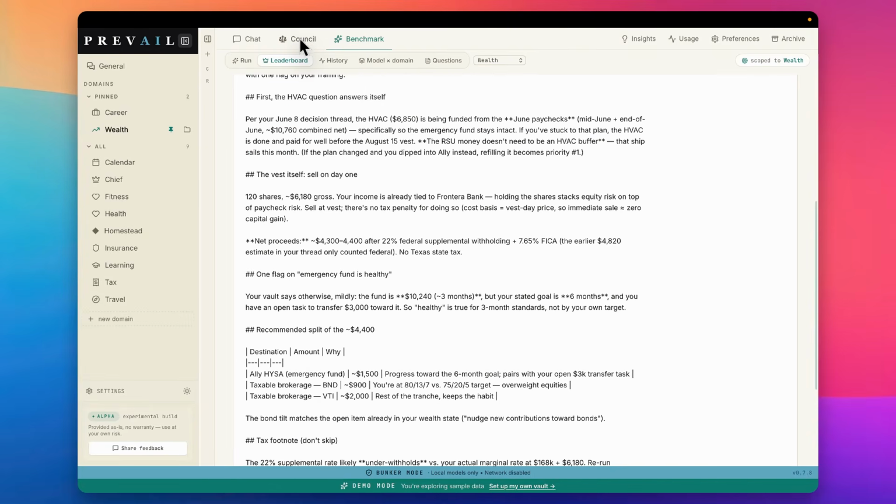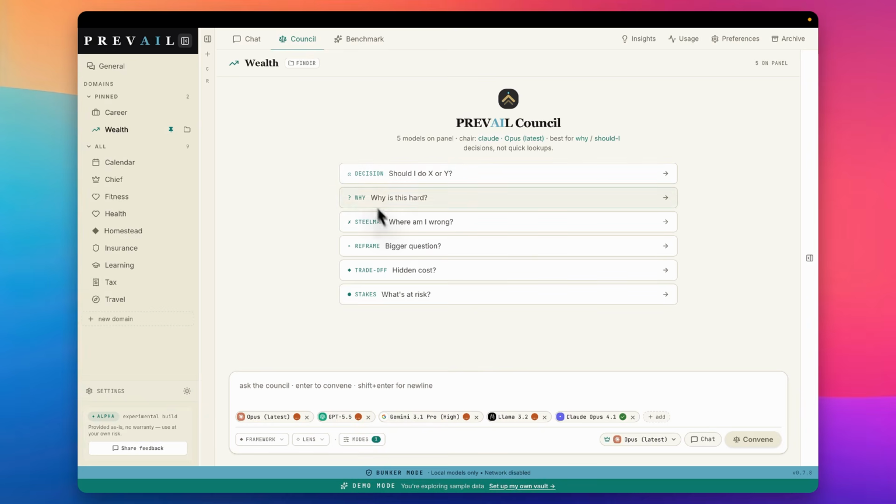And one thing we can even do before we wrap up the video, because all of that's available in here, you can go over to Council. This is one of my favorite ways of using these models. If you're not familiar, Council is for those tough, gnarly decisions you have to make where trusting one model is not enough. So can we bring a council of models to help us with that test?